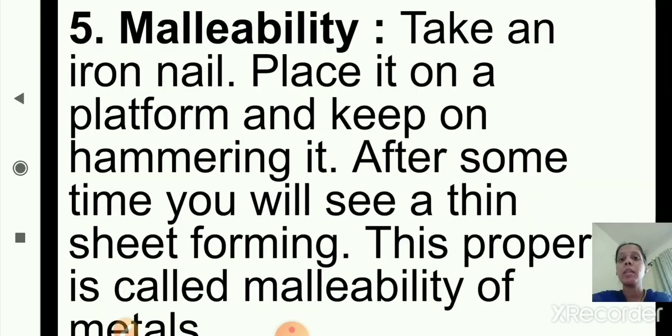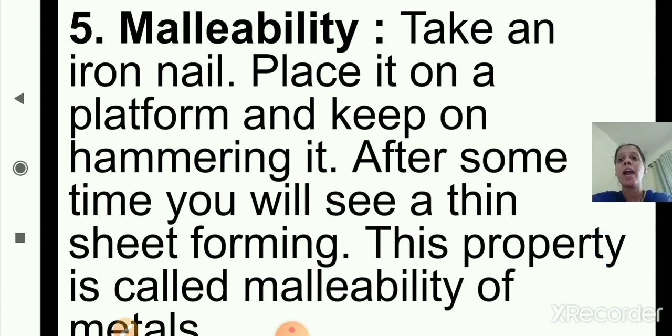Malleability means take an iron nail, place it on a platform and keep on hammering it. After some time you will see a thin sheet forming. This property is called malleability of metals. Malleability means on hammering continuously, the metals turn into flat sheet.